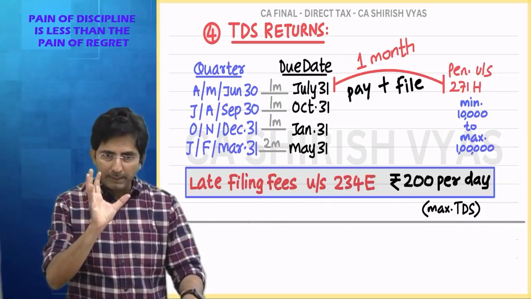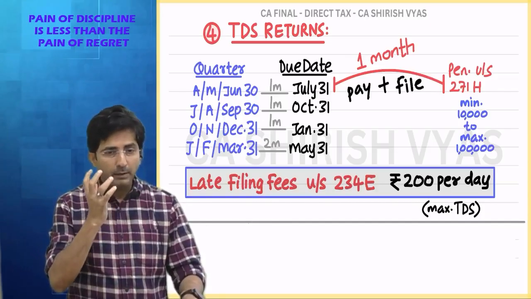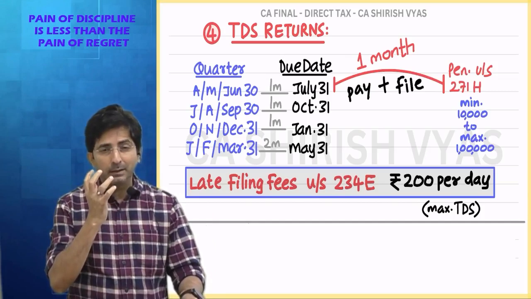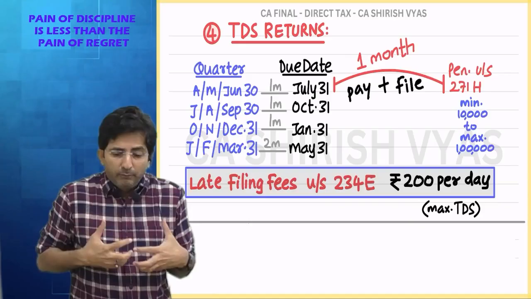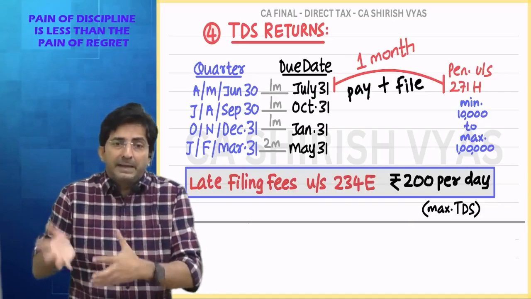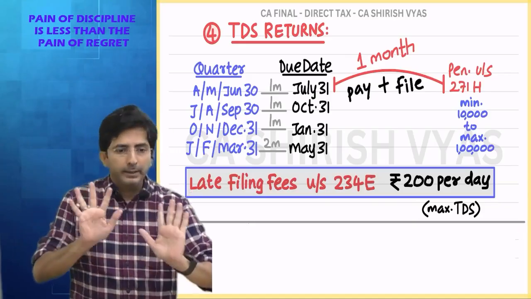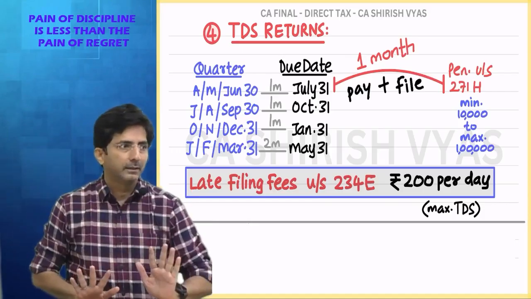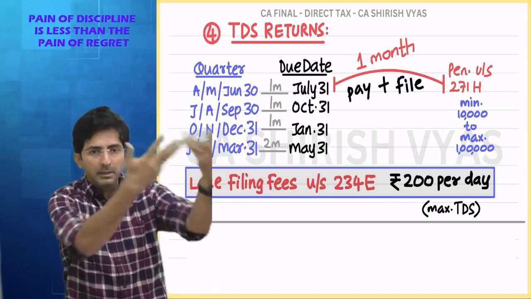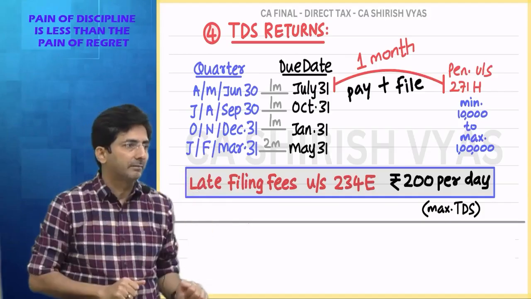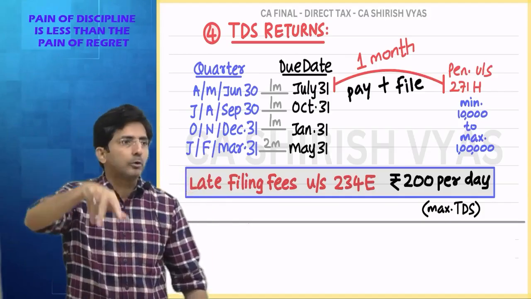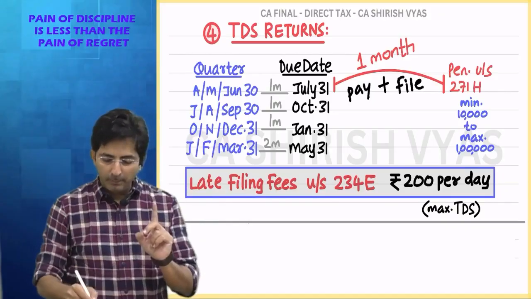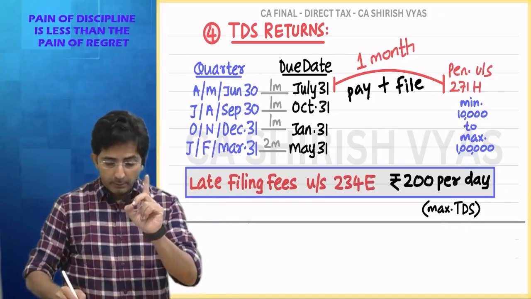In short, see what I am trying to sensitize, for the income tax department, filing the return on a timely basis is a must. Because only when we file the TDS return does the government actually come to know that some TDS has been deposited. I have to deposit, but the other party has to claim the credit of that. So for him, it creates trouble. And ultimately, everything comes to a mess. That's why the government has given a straight warning.